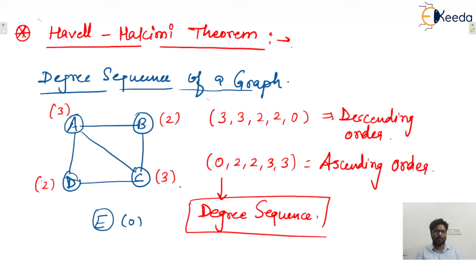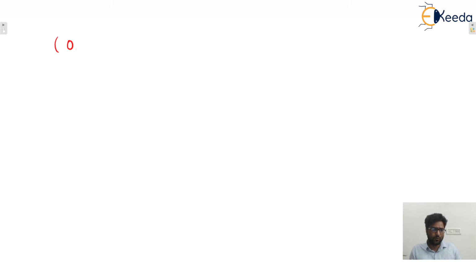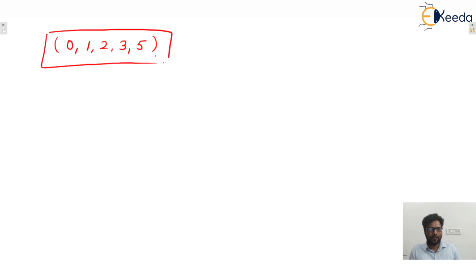So let's say one degree sequence is given to you: 0, 1, 2, 3, 5. Now, whether this is a valid degree sequence or not. Here we can say that three vertices have an odd degree. So if we see the degree sum, here the degree sum will be 1 plus 2, 3, 3 plus 3, 6, 6 plus 5, 11. That is not even,